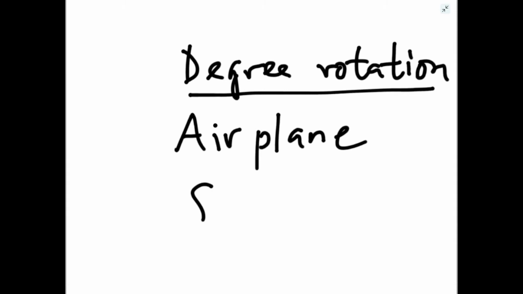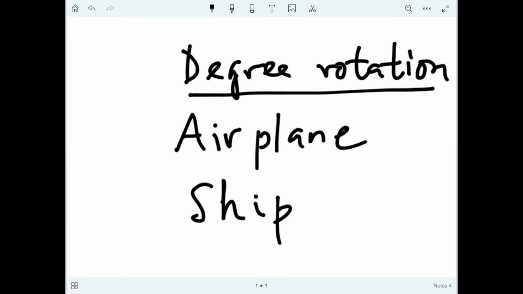Or if you are going in a ship on a sea, the captain of the ship will use this compass or degree rotation. There it is more useful because they have to determine with the help of the compass how much degree they have to turn the plane or ship in clockwise direction or anti-clockwise direction.